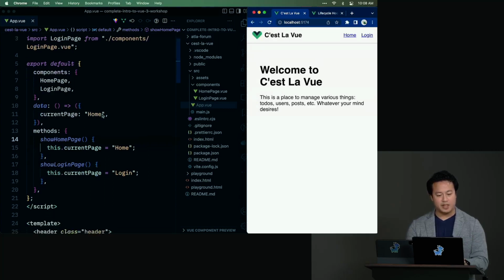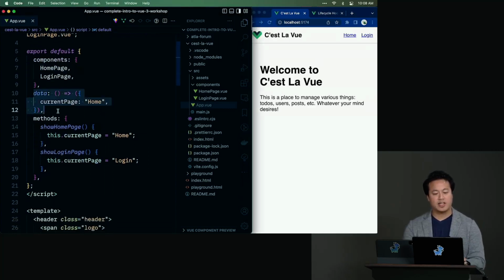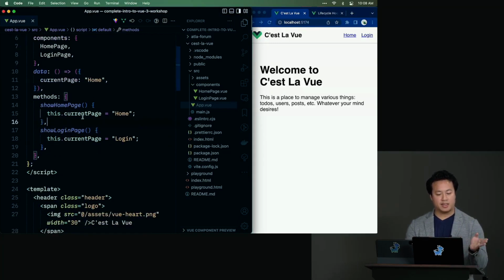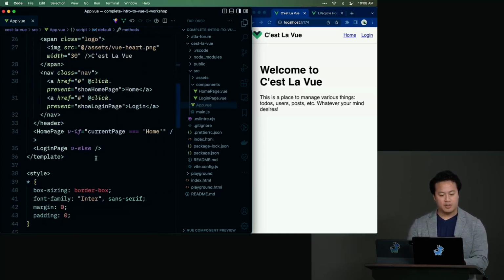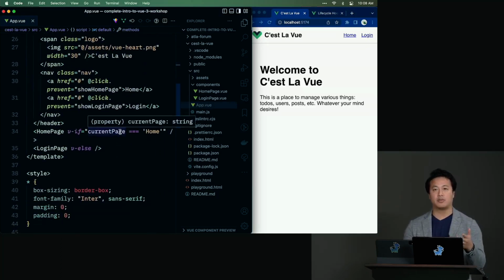And so what's actually happening here is we have this reactive data that's tracking the state of the current page, quote unquote. Here we have two methods that assign the current page to home or login. And then down here, we have the ability to say, OK, well, if the current page is home, show this component. If it's the login page, show, or actually in this case, it's an else.